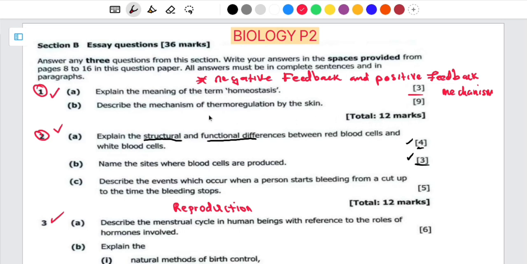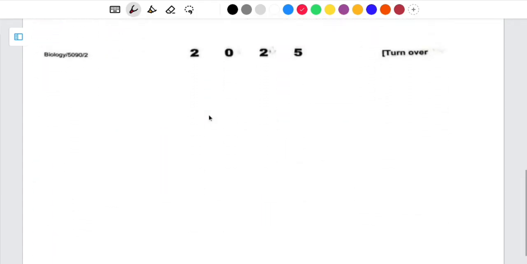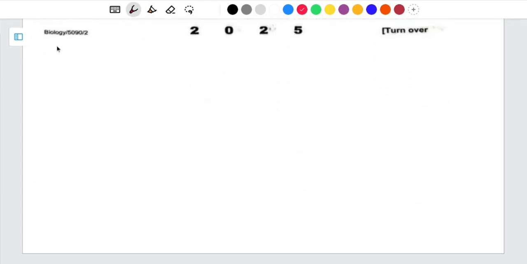So how do you write? Let's go to this page. I was saying that number 1, you say homeostasis. Homeostasis, like I said, is the constant maintenance of the internal environment.